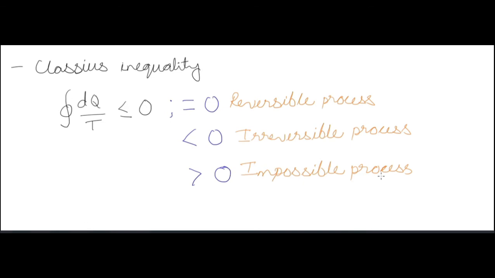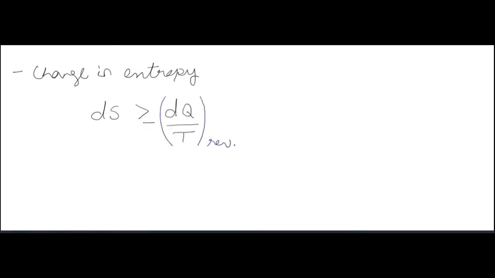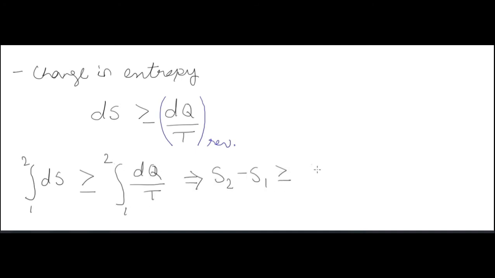Now we have change in entropy. The change in entropy is greater than or equal to dQ by T, reversible. So the change in entropy is greater than or equal to dQ by T, the term that we understood in Clausius inequality. For a reversible process, whatever values we get, the change in entropy is always greater than that.